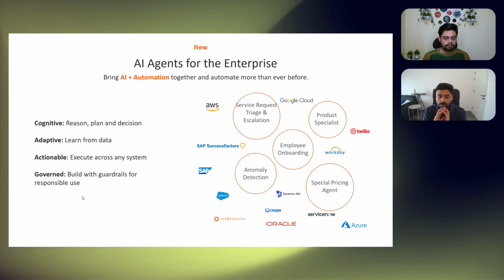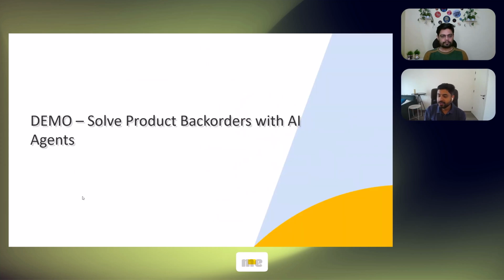So once you are able to create these AI agents in the platform, we see human agents and AI agents working in tandem in different areas. Tomorrow's organization will have, across HR, across IT, across finance, across all the different functions, human agents supported by AI agents to execute business processes. And that's the future of work, the way we see it. With that, let me give you a quick demo of what I've been talking about, the concept of AI agents.